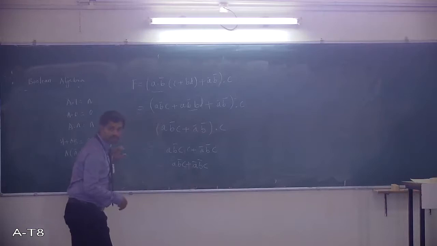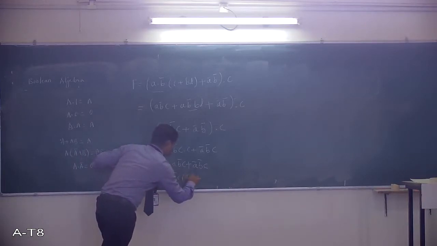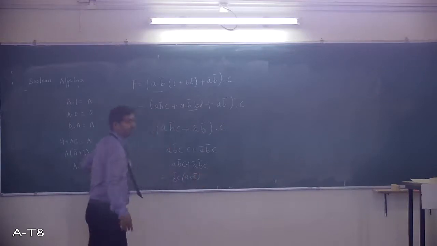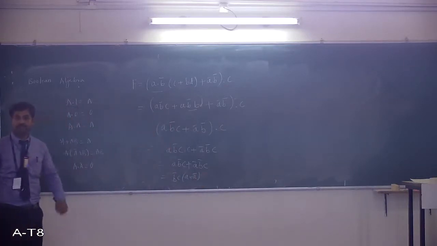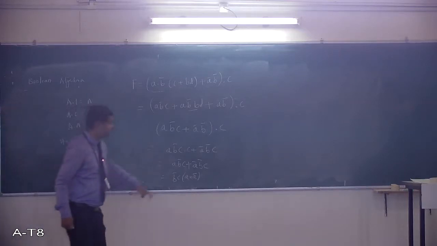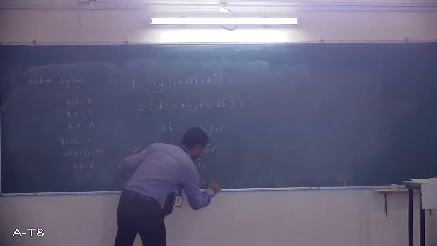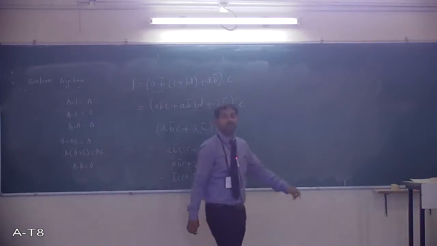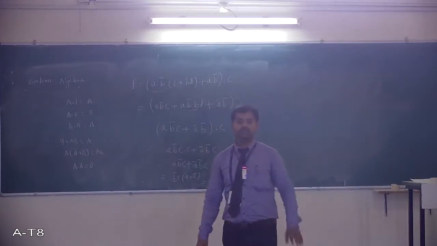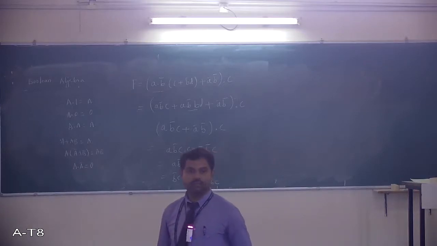Is there any possibility of making it simple? Check it. Yes, B bar C we can take common. B bar C times A plus A bar. What is the value of A plus A bar? It is 1. You have one such identity, right? A plus A bar always gives 1. So what is the final expression? B bar C. A very simple single expression. So I need only 2 gates now, one NOT gate and one AND gate.